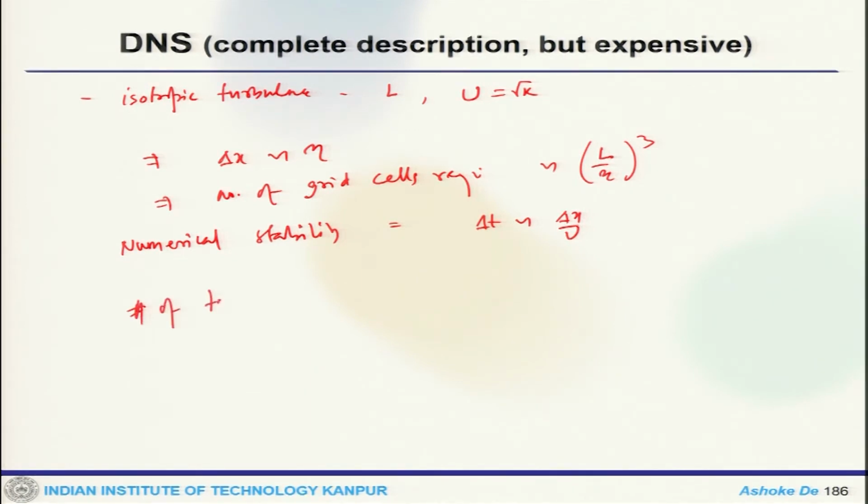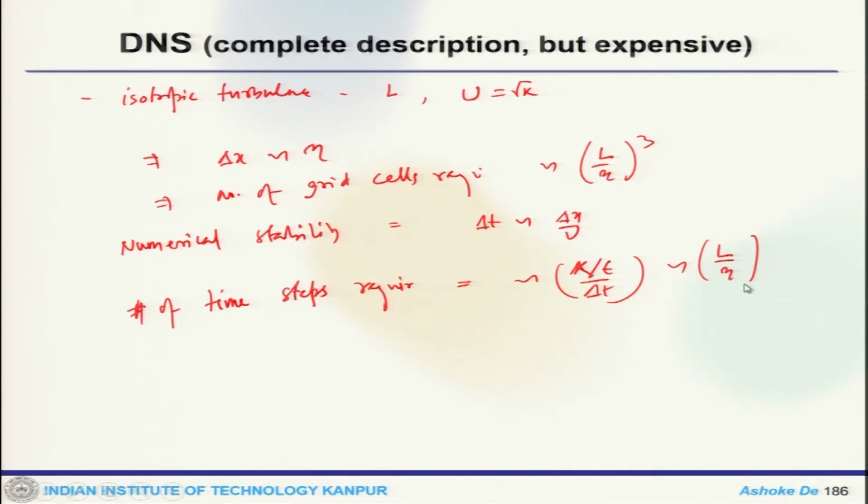The number of time steps required would be like k by epsilon by delta t, which is L by eta.